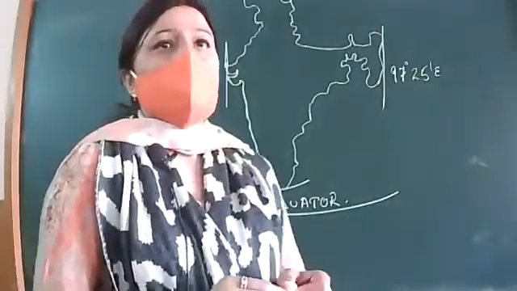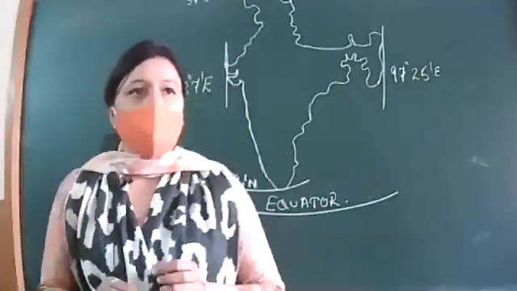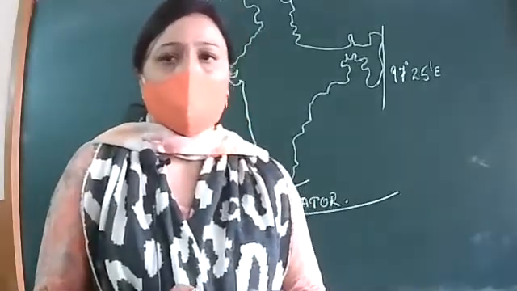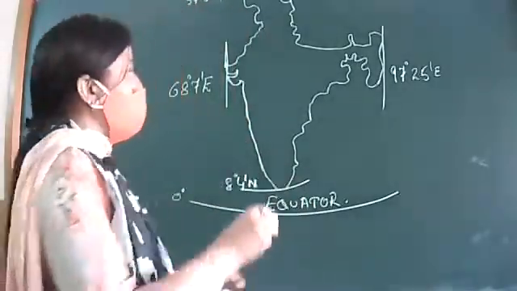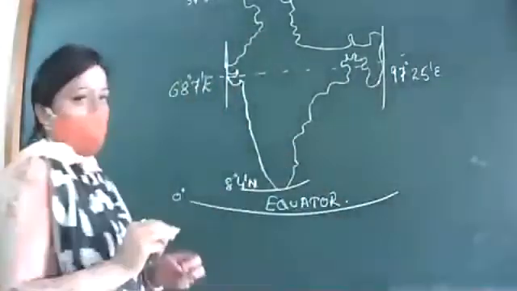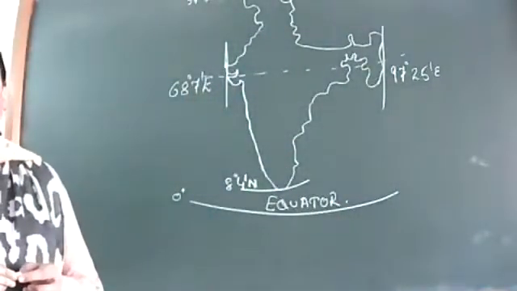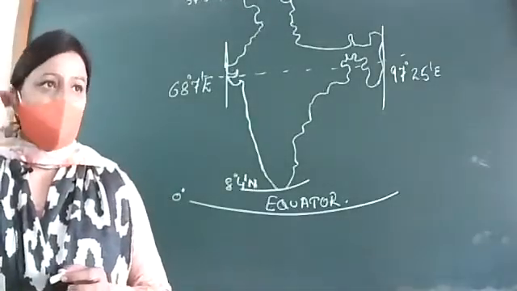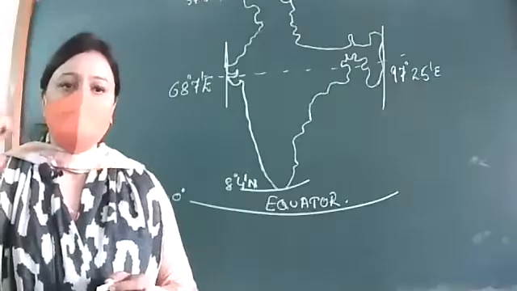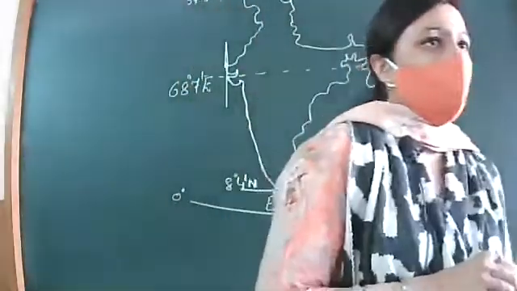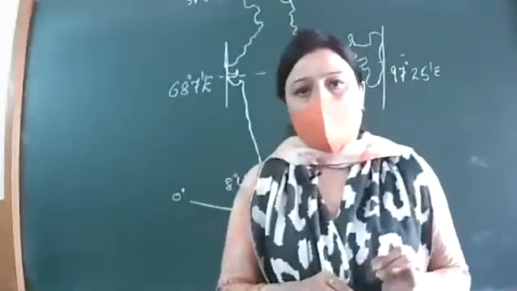Got it? Which important line of latitude passes through the center of India? That is the Tropic of Cancer. Its degree is 23 and a half degree north. Okay. Which important line of longitude passes through India?